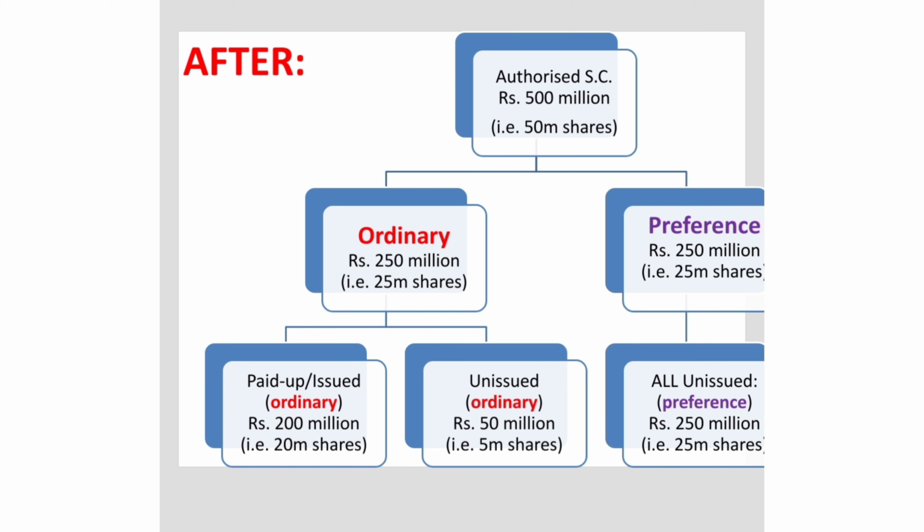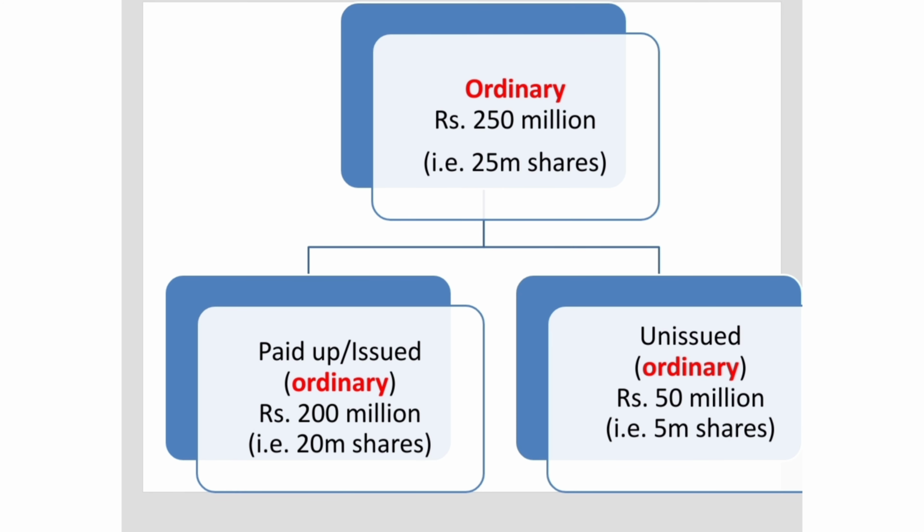And now there is another picture which is going to clarify things further, and this is just another way of looking at it, in case the earlier way was not that clear to you. So if you focus just on the ordinary share capital, that is the rupees 250 million as was given in the text earlier that I had shared, where it was clearly stated that the company has subdivided its share capital into two equal parts, that is ordinary and preference shares, and rupees 250 million was for the ordinary shares.